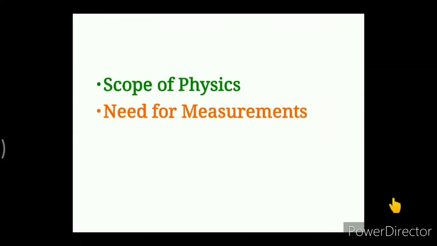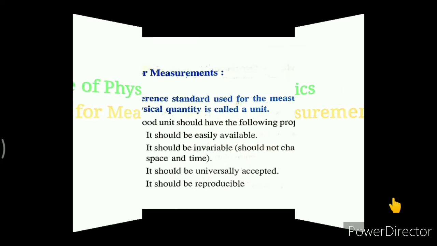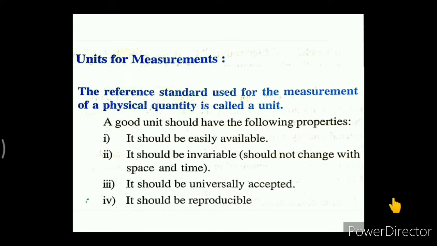In the last lecture of chapter 1, Units and Measurements, we have discussed the scope of physics and the need for measurements. Then we had seen units of measurements, which is nothing but the reference standard used for the measurement of a physical quantity, which is said to be a unit. And also we have discussed the properties of a good unit.